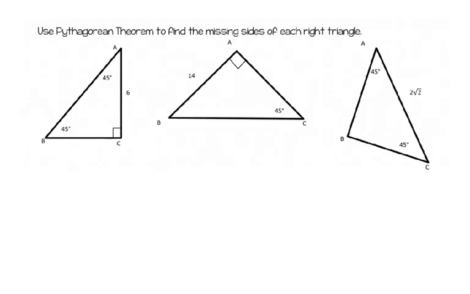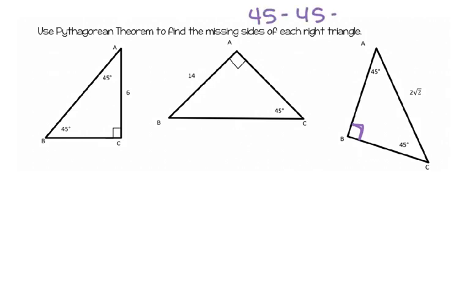Okay, the next set of examples, they're all right triangles. Now this one is not marked as a right triangle, but you know that this is 45 and 45, so this has to be a 90-degree angle. There's nothing else it could be. So all of these are 45, 45, 90 triangles, and so they're also special.